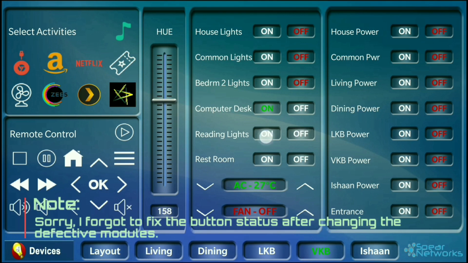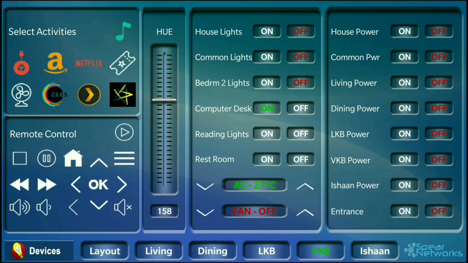Okay, so reading light is malfunctioning or something, need to check. And beside that you can also control the speed of the fan and control the temperature of your AC right from here.